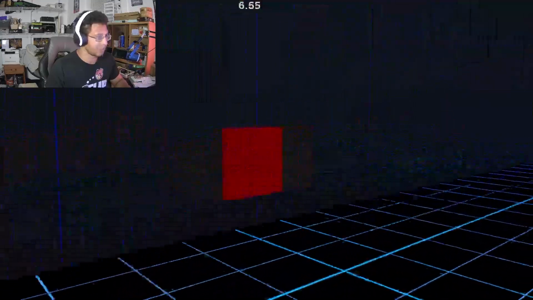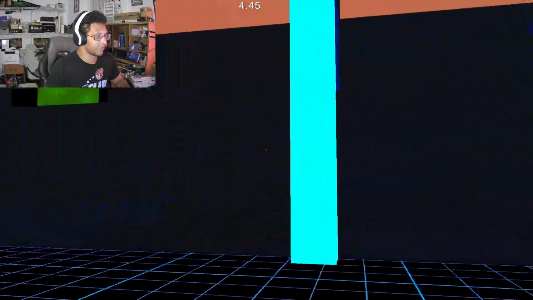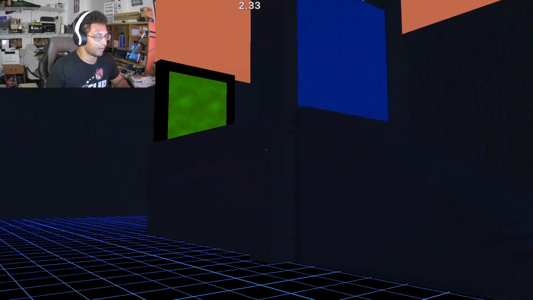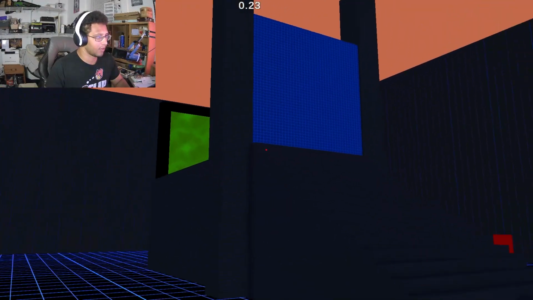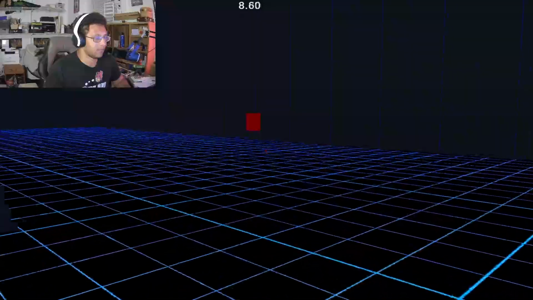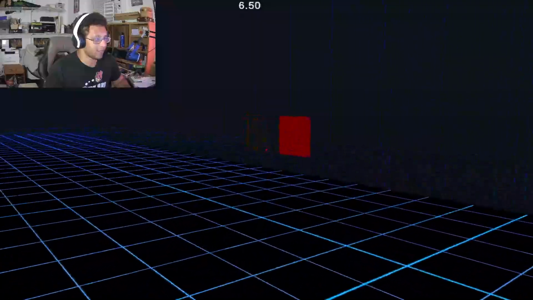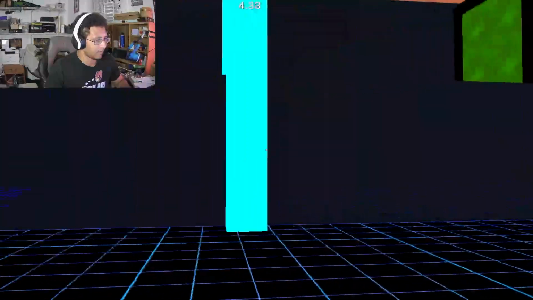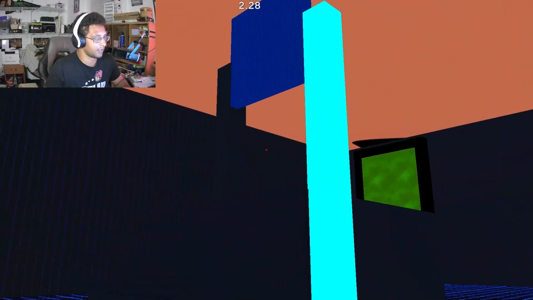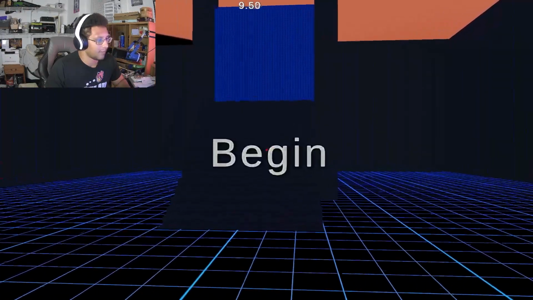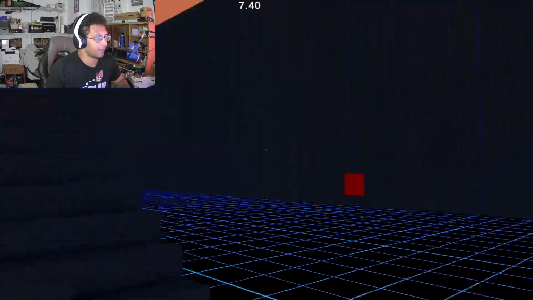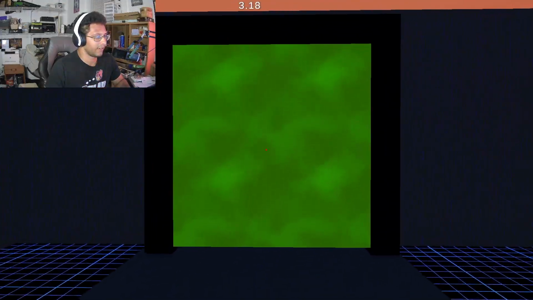This one's kind of cool. This one, you press the button and it makes the pillar glow, but you have to get both pillars to glow at the same time for the door to open up. This is a very basic concept. That's the sort of thing I wish I had more time to make cooler stuff, you know? But now both of them are going to be able to get to the buttons, and I can just waltz right through here.